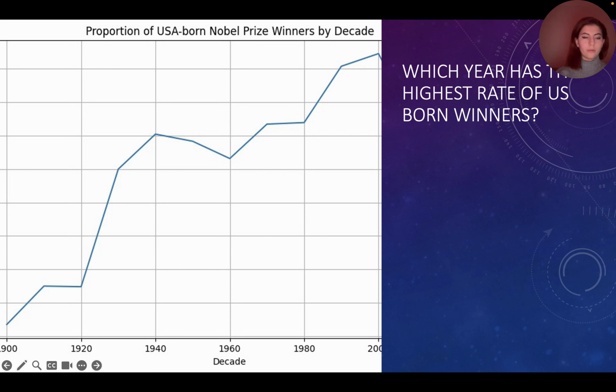Let's talk about this graph. The United States has consistently produced numerous Nobel laureates across various fields. The specific year with the highest rate of US-born winners varies depending on advancements and breakthroughs in scientific research, literature, peace affairs, and economic theories. This information can be found in Nobel Prize databases and archives provided by the Nobel Foundation.